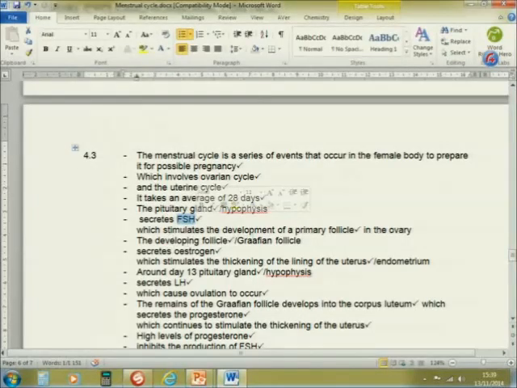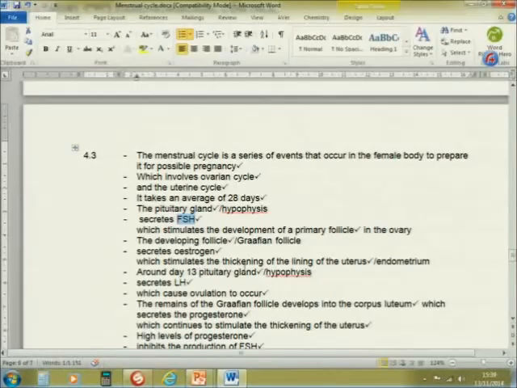It stimulates the development of the primary follicle into secondary, tertiary, and Graafian follicle, right? And the Graafian follicle will secrete another hormone, the second hormone, which is the estrogen. What part does the estrogen play in the menstrual cycle?